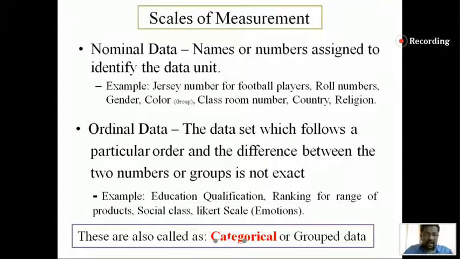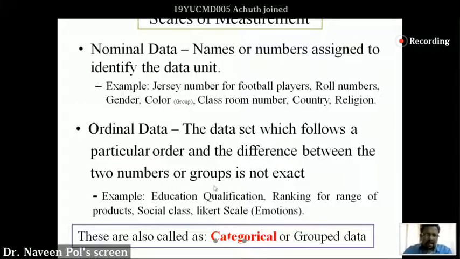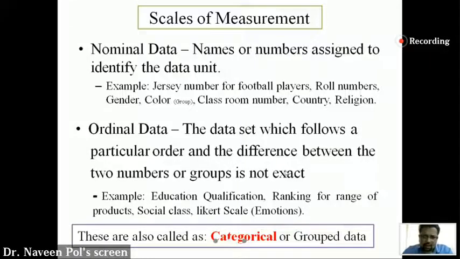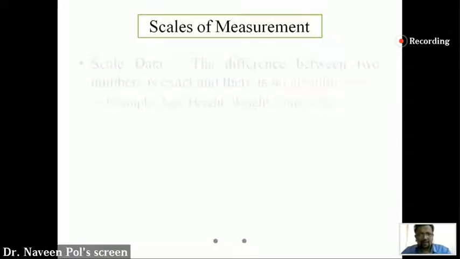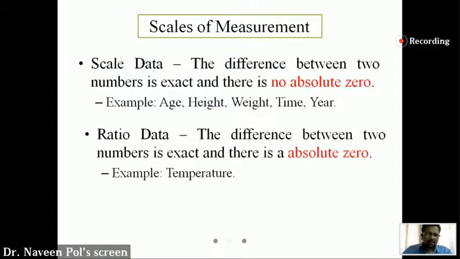In case the same number follows some rank or some order, that is called ordinal data. Either of these two, or a combination of them, is called in data analytics a categorical data. What is a scaled data? A scaled data is one where there is no absolute zero, meaning zero does not have any meaning. Age, height and weight. Weight zero does not have any meaning. Technically it is like that.